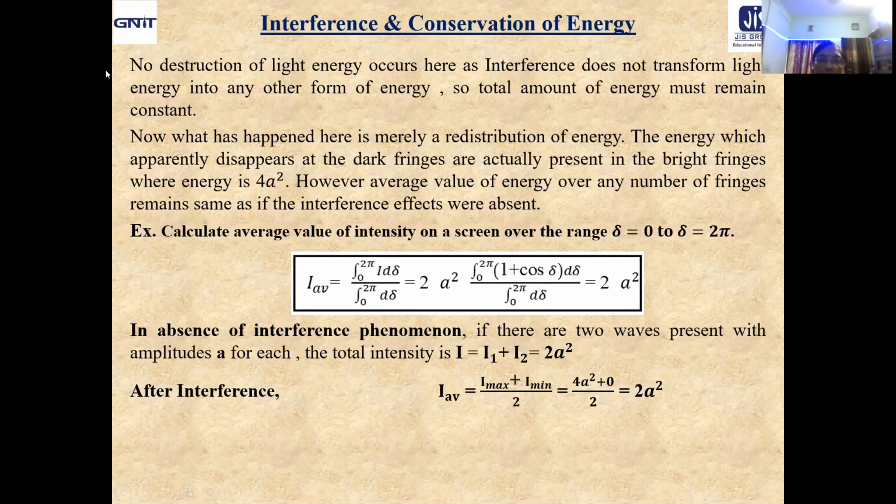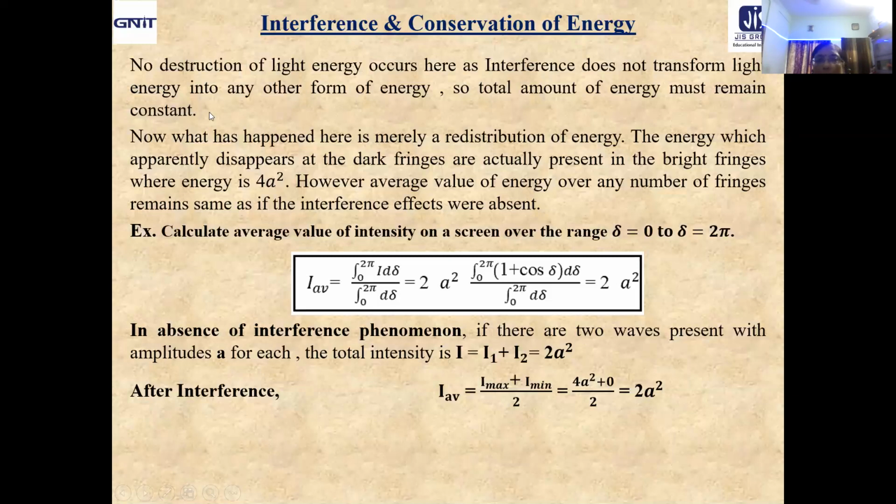Obviously, our answer from a practical point of view is that there is no destruction of light energy in interference, because it does not transform light energy into any other form of energy, so the total amount of energy must remain constant. I am repeating, there is no transformation of energy from optical, that is light energy, to any other forms of energy. So the first criterion for conservation of energy is that energy must be conserved.